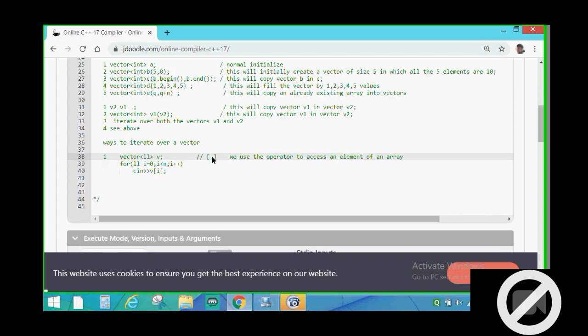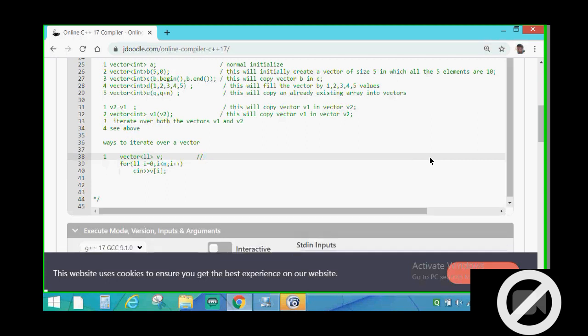So how are we using this operator to access an element of a vector? This is the advantage of vector. We can use this operator to access the element of the vector also. So if anyone has a doubt about how we are using this operator to access an element of the vector, it is defined in the STL library.